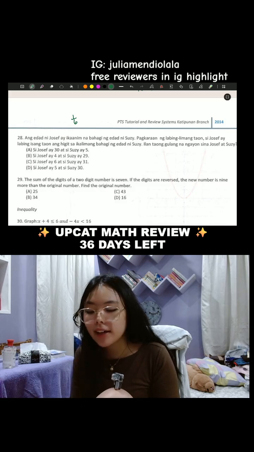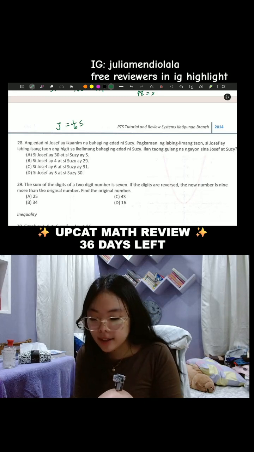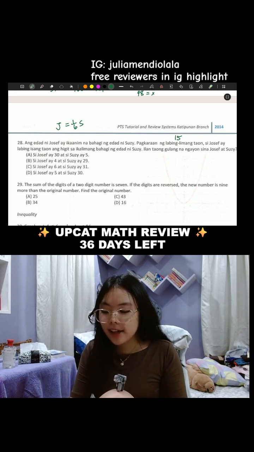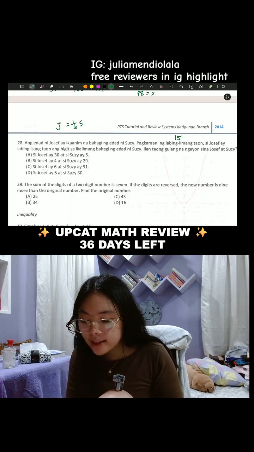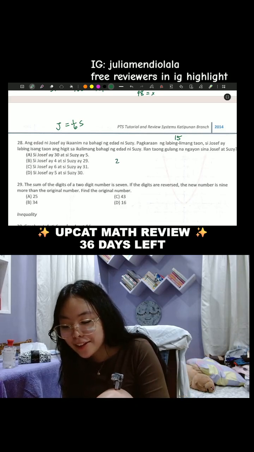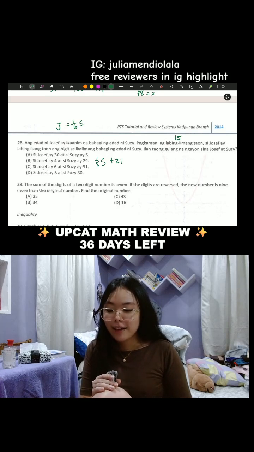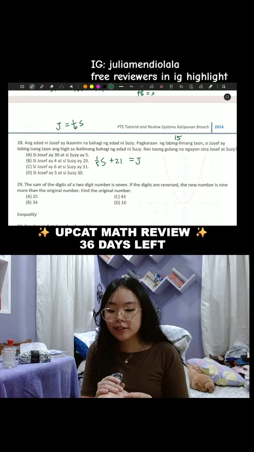Ang edad ni Joseph ay ika-6 na bahagi ng edad ni Susie. So, Joseph is equal to 1/6 Susie. Pagkaraan ng 15 taon, si Joseph ay 11 taon ang higit sa 1/5 Susie. Yes, 1/5 Susie plus 11 equals Joseph. Ilang taong gulang na ngayon sina Joseph at Susie?